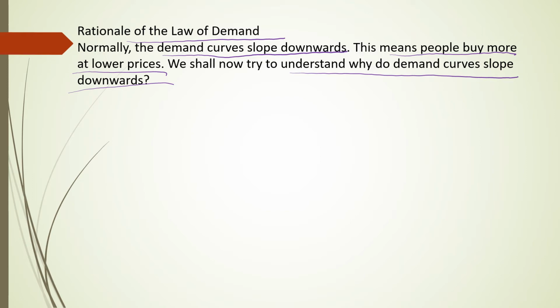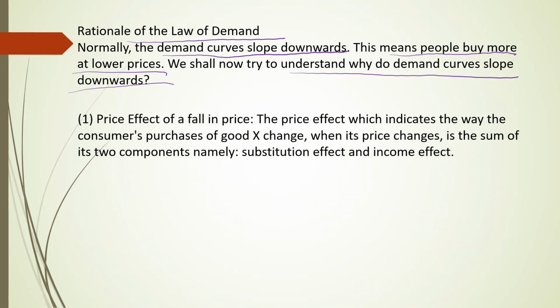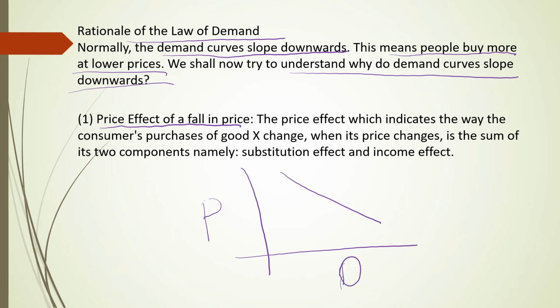This is the question. There are so many reasons, like the price effect of a fall in the price. That means the demand curve slopes downwards. When the price of a product falls, the quantity demanded increases. That is why it has an inverse relationship. When price falls, quantity demanded increases. This is one.